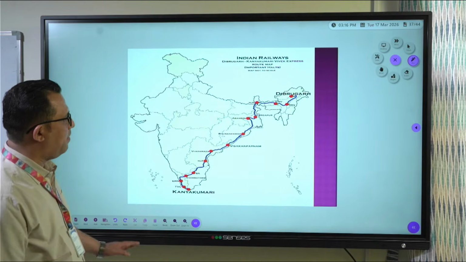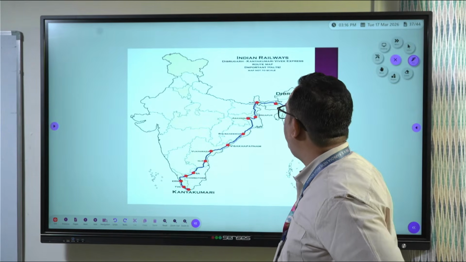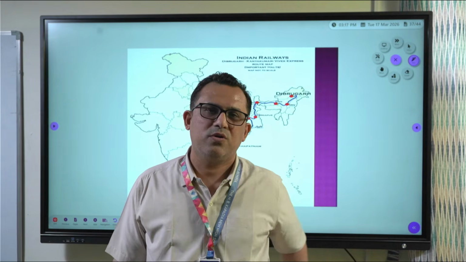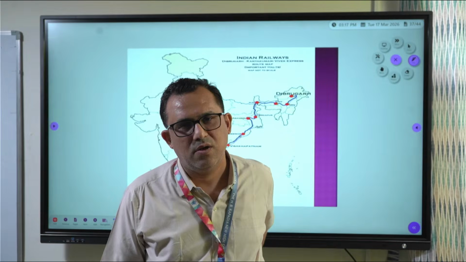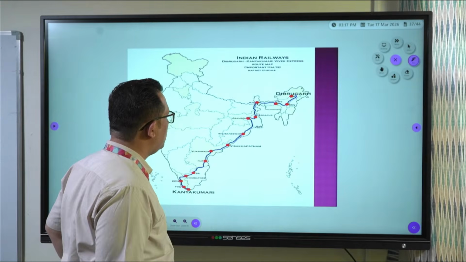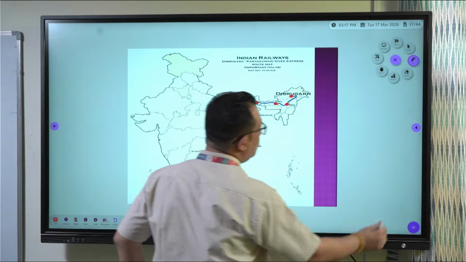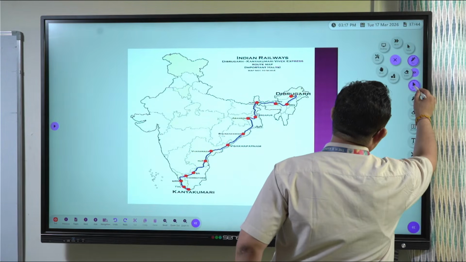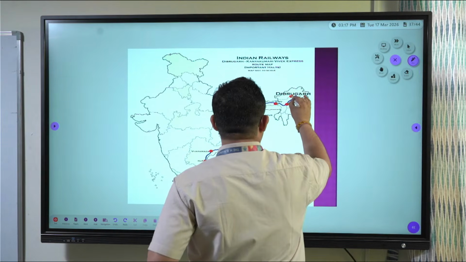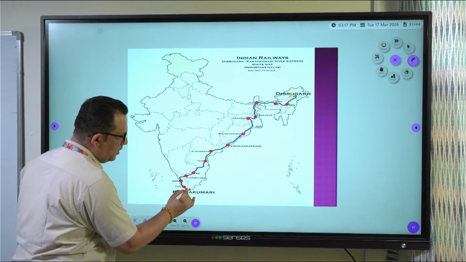Now first of all, this map, it is of Vivek Express. Now Vivek Express runs on 4 routes. Out of that, this is the longest railway route, Dibrugarh to Kanyakumari. Okay, this is important for your exam, tomorrow's exam. Now let me explain you the route. This is the railway route from Dibrugarh to Kanyakumari. You know Dibrugarh is over here in Assam and Kanyakumari in Tamil Nadu.